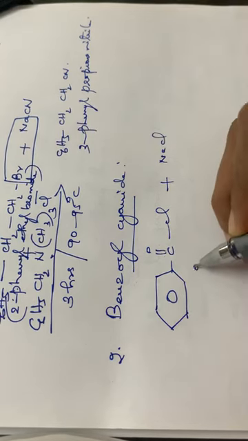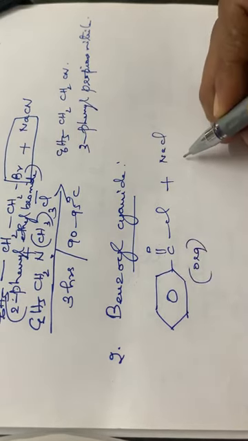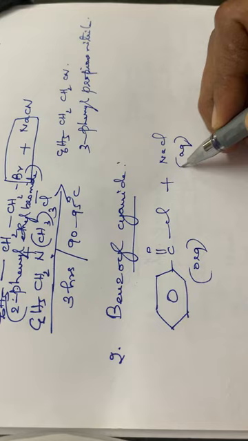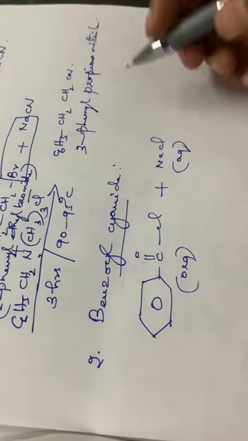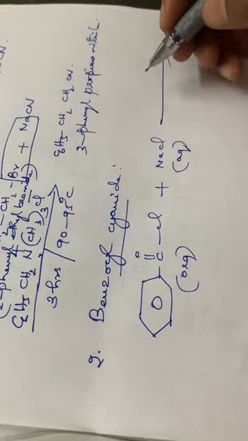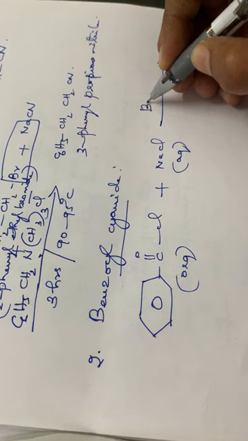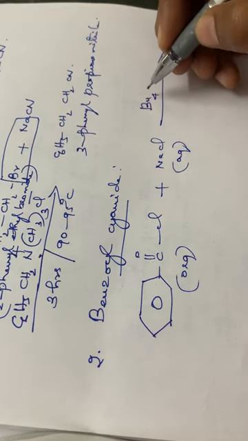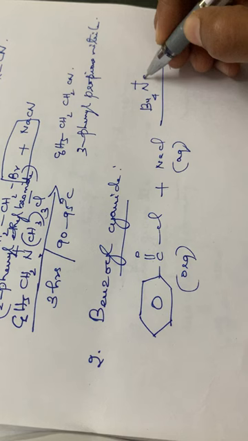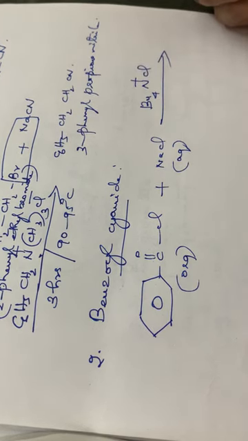See here, this is the organic compound and this is the compound which is soluble in water, or it is the aqueous part. So here the phase transfer catalyst is used, and the catalyst is quaternary butyl ammonium chloride.